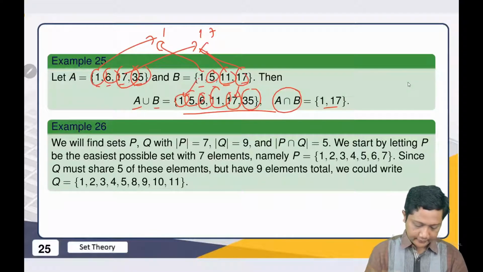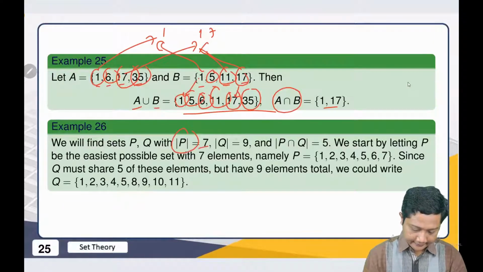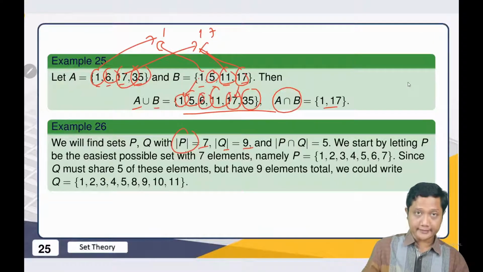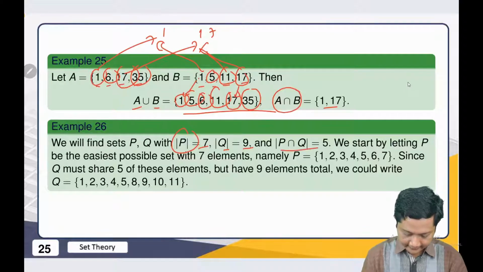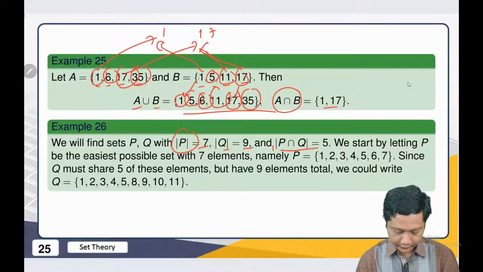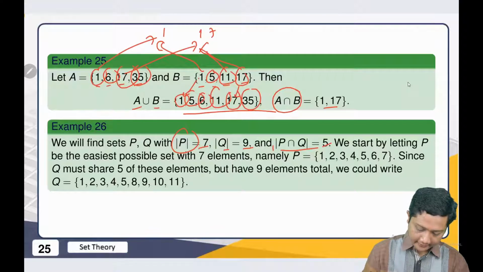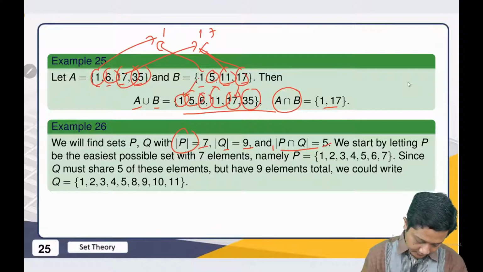Now the example, if we have the cardinality of P is 7, the cardinality of Q is 9, then the cardinality of P intersect Q is 5. Then we can count the cardinality.